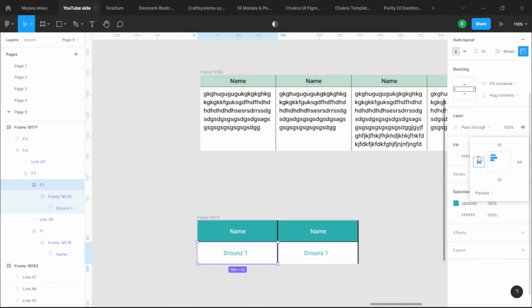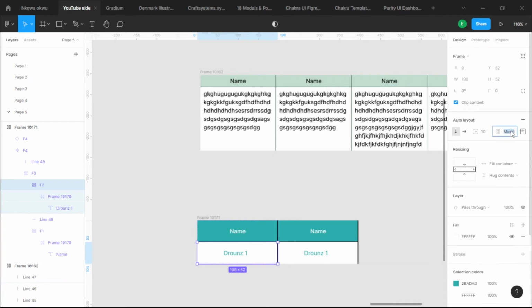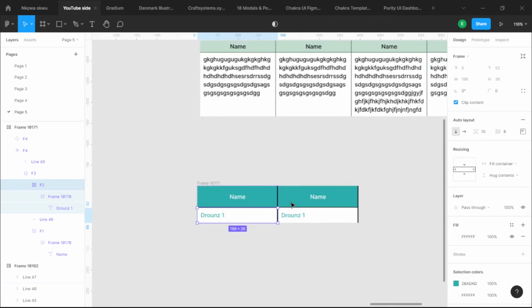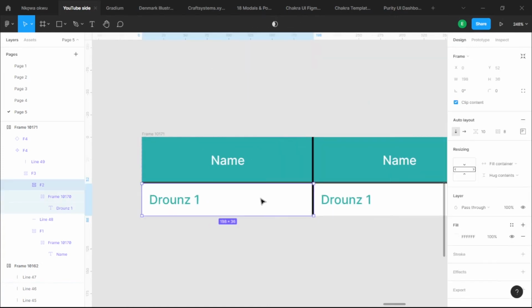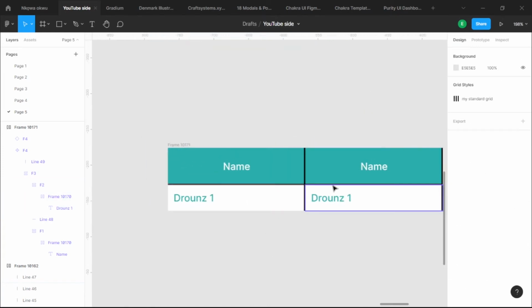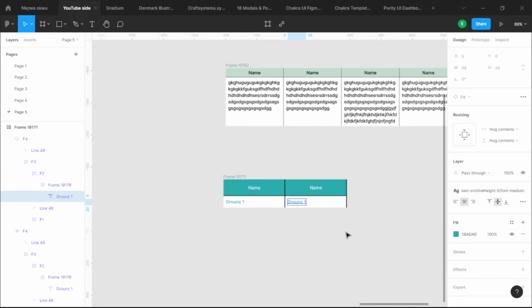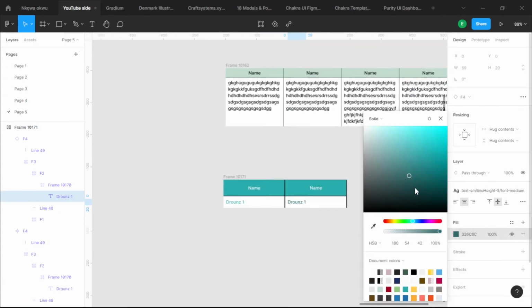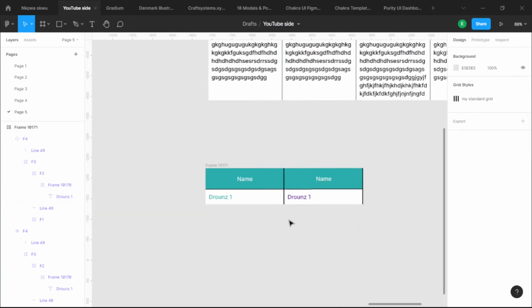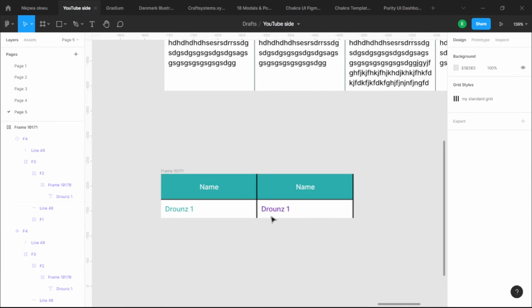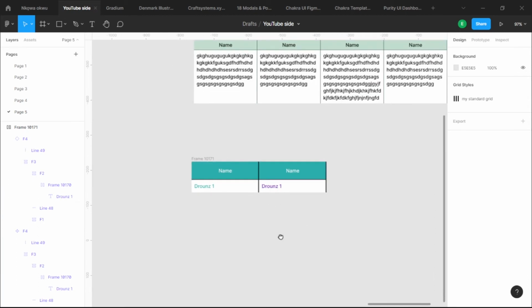So I'm going to make the whole thing, from this mixed place here, 8. This is the padding around each element. They are all 8s and they are all 8s. I won't change it, just to avoid messing things up. What I would do rather is just change the color. Yeah, this is fine. Now we have drones 1 and this purple drones here.